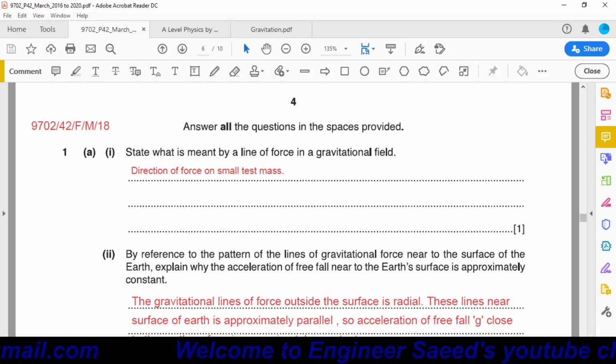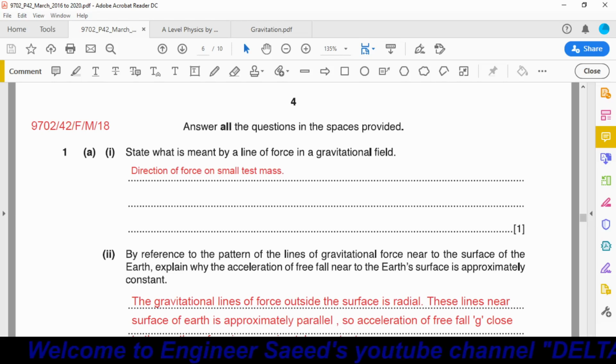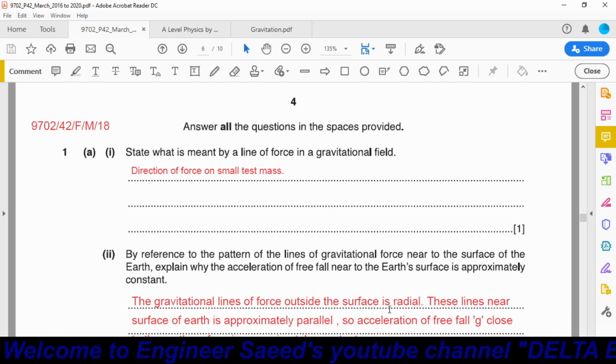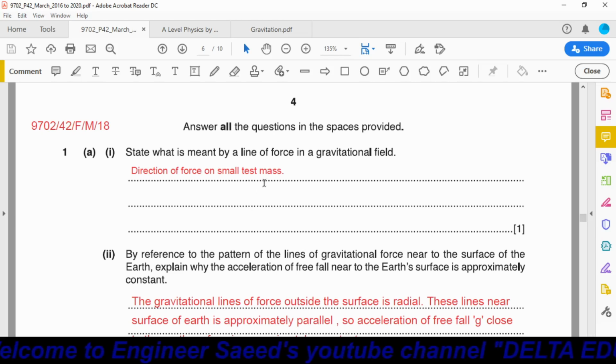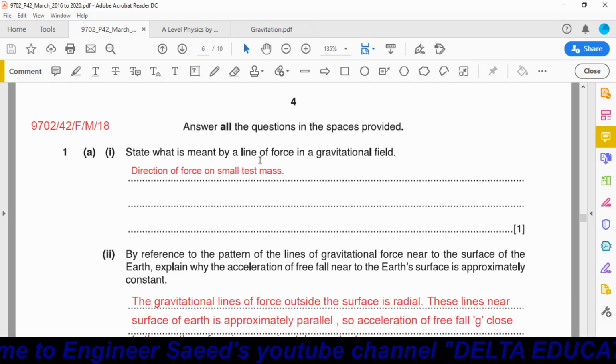Next question, February-March 2018. State what is meant by a line of force in a gravitational field. Lines of force represent the direction of force on a small test mass.